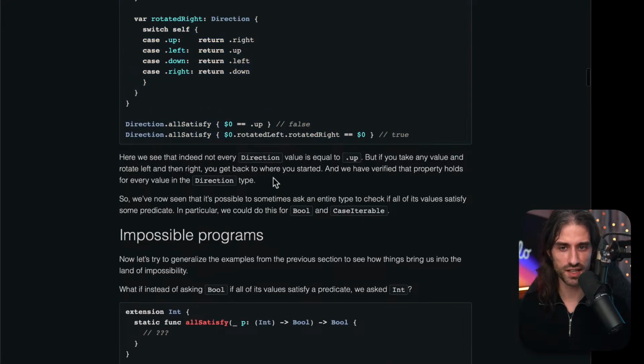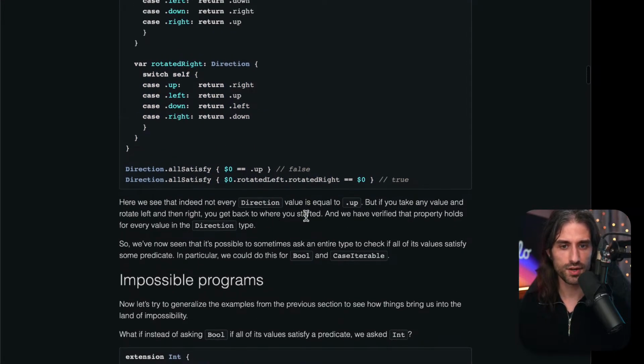So the article says that here we see that indeed not every direction value is equal to up, but if you take any value and rotate left and then right, you get back to where you started, and we have verified that property holds for every value in the Direction type. So if we could write the same kind of code for integers, that would be extremely useful when writing unit tests. Spoiler alert, it's not possible.